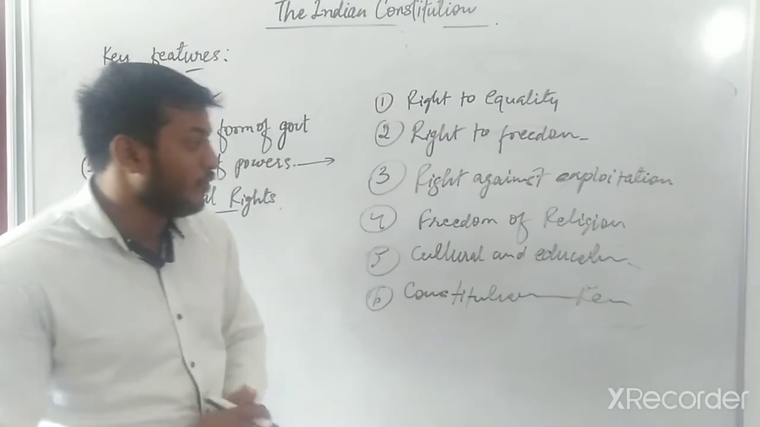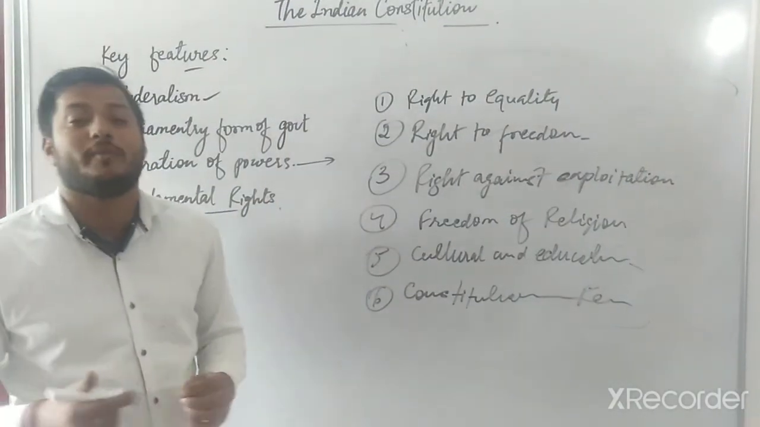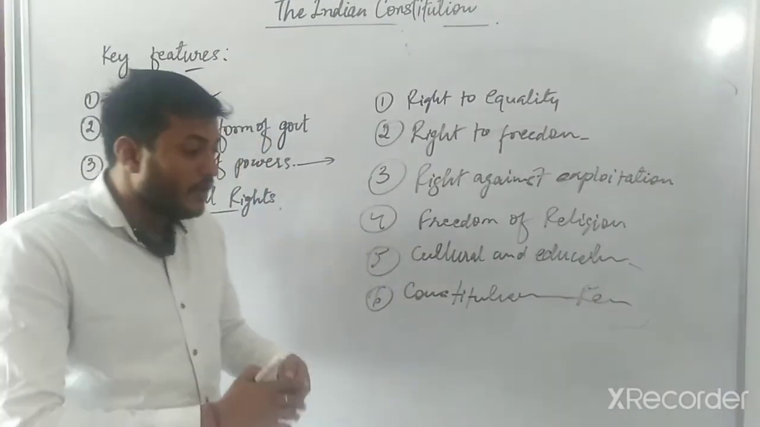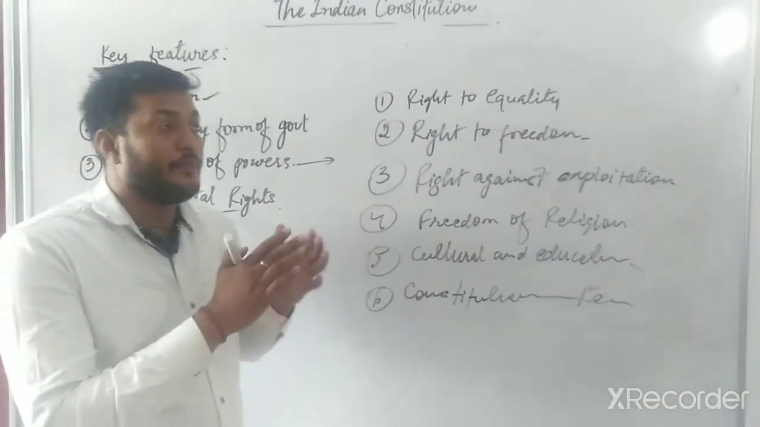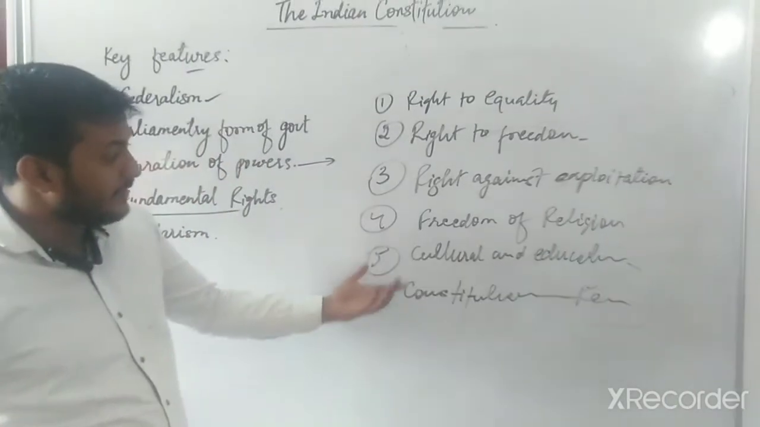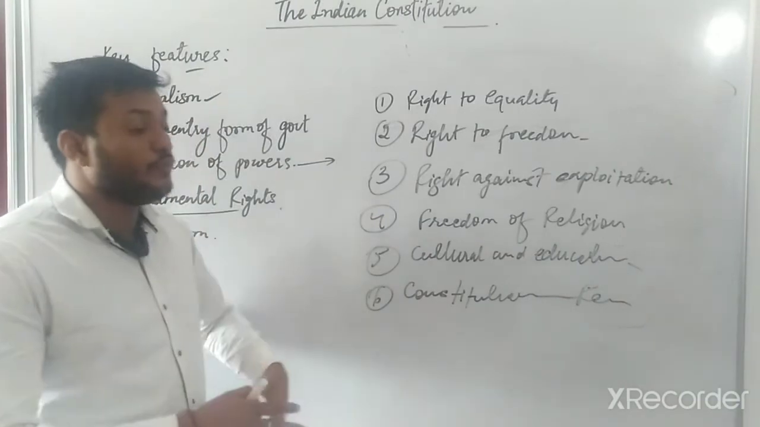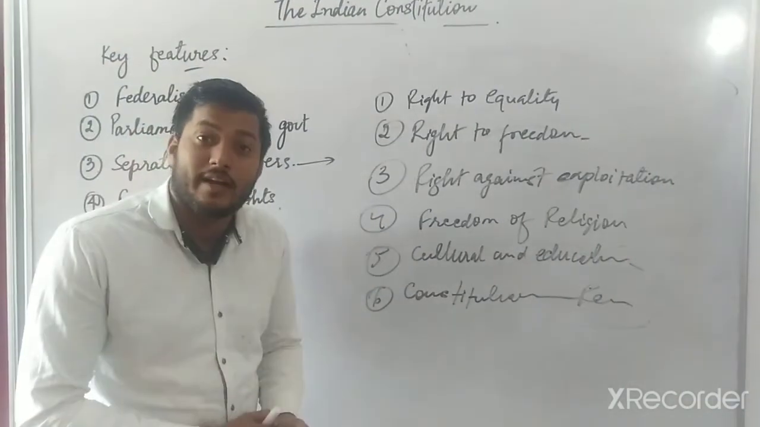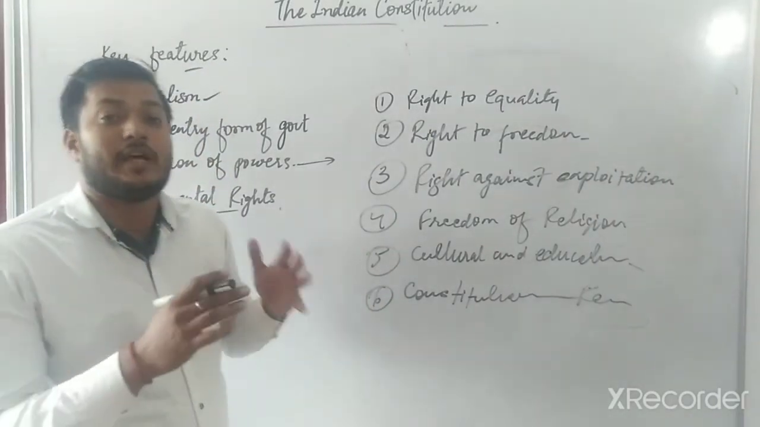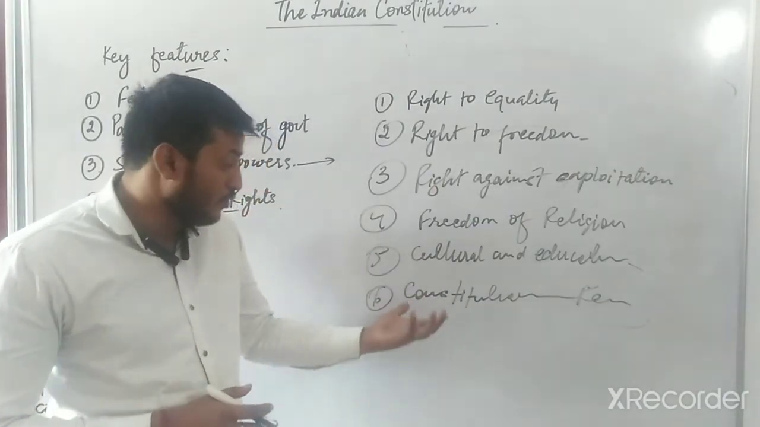Next is freedom of religion. Freedom of religion gives us the right to practice our religion freely. Whatever beliefs you have, you can follow that. And next is cultural and educational right. It gives us the right to perform our cultural activities and to get education. And for example, we can run institutions related to our religion, do propagation, and so many more.